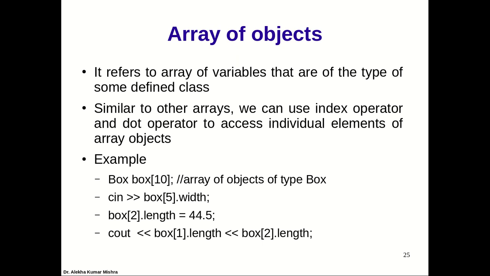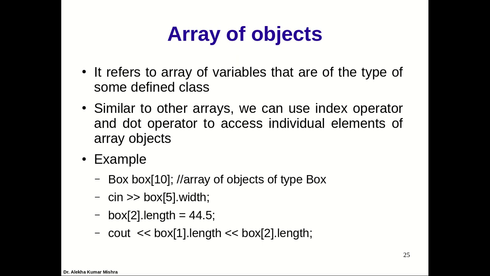So here is an example, box. We are creating an array of 10 objects of type box. And in box 5 width, we are taking input for the width of box number 5. Actually it is box number 6, because the index begins from 0.